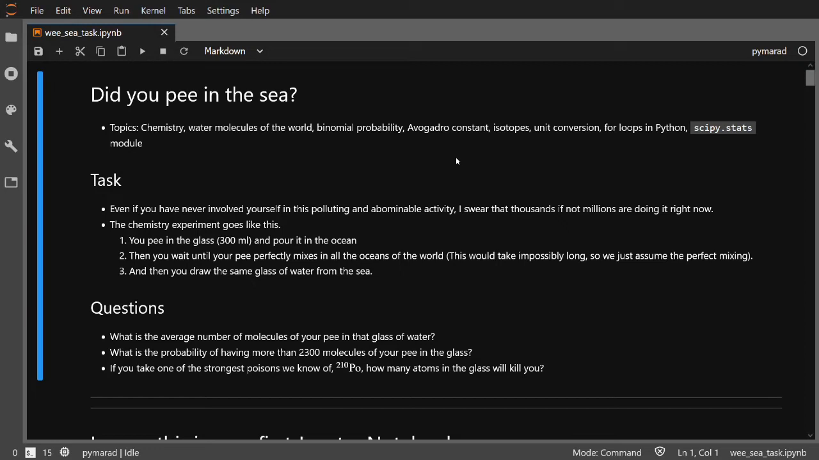Hello my dear Pymarads and welcome to a new chemistry project, in which we are going to look at all the water molecules in the world's oceans, learn what is Avogadro's constant, talk about isotopes. All that with help of Python of course, its statistical module scipy.stats, some for loops, binomial and other statistical distributions, and some feared unit conversions. I'm very excited about it and I hope you will get stunned by the numbers which come out of this one.